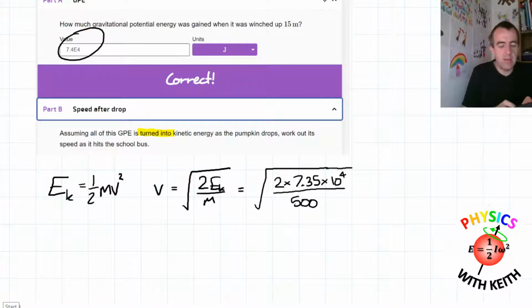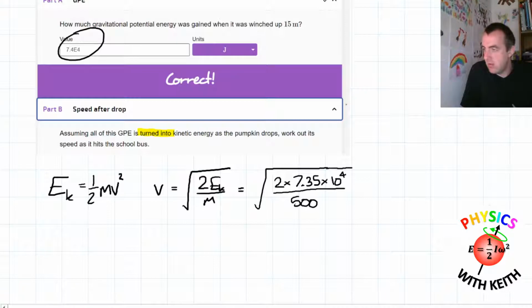I wonder whether it would matter if we use the rounded number. Let's try it and see what it comes out as. So 7.4 times 10 to the 4, multiplied by 2, divide by 500, and then take the square root. Yes, so on the third significant figure it gives us a difference. Just double check. I think it would matter if you rounded it to 3 significant figures, but we're not. As we're rounding this to 2 significant figures, it doesn't matter whether we use the rounded or unrounded.